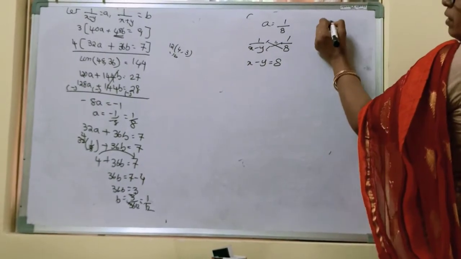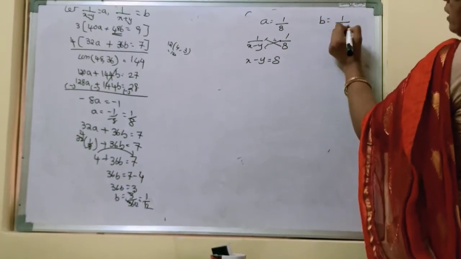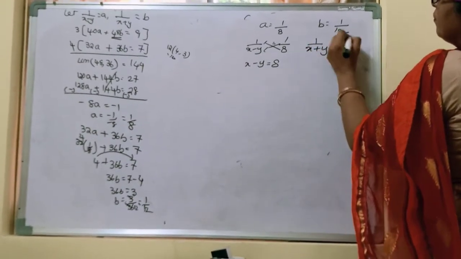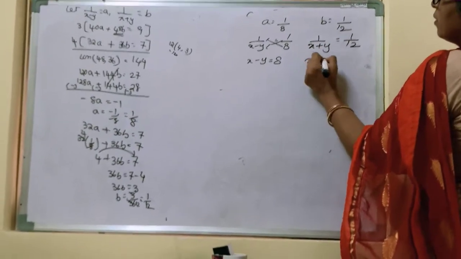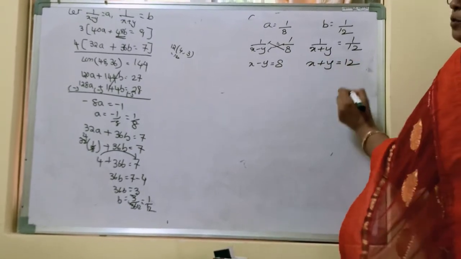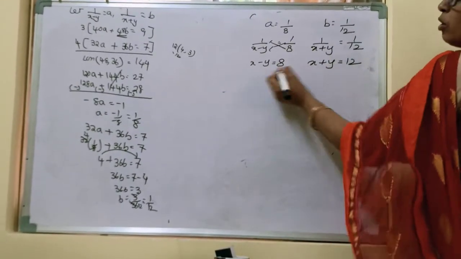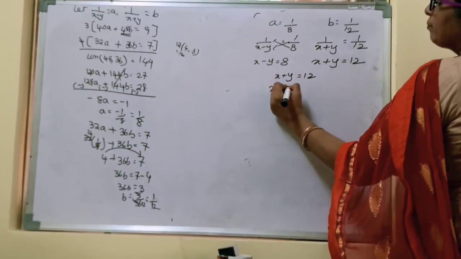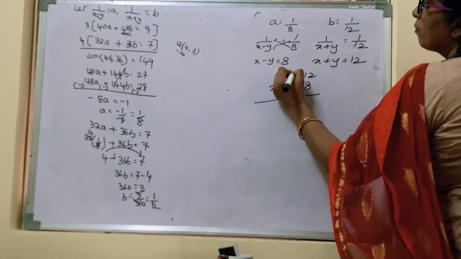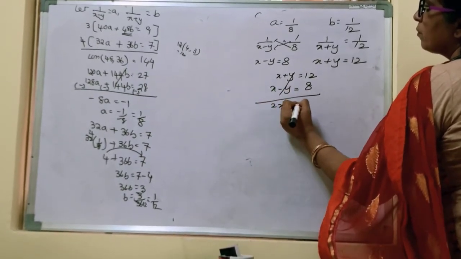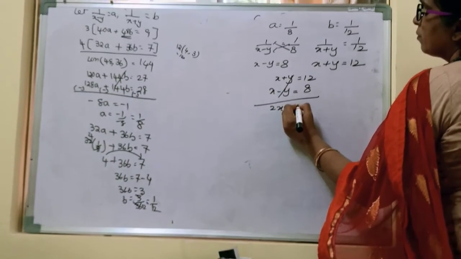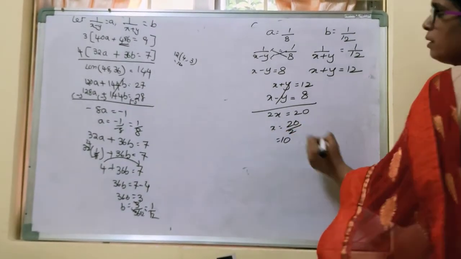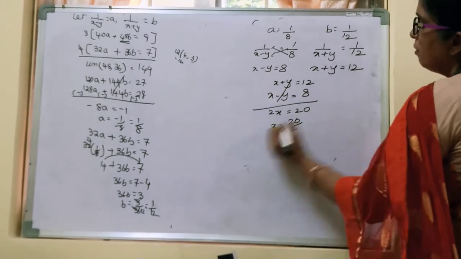And b we got equal to how much? 1 by x plus y equal to 1 by 12. So x plus y equal to 12. Elimination. So now we are going to solve these two equations. So x plus y equal to 12, x minus y equal to 8. Plus y, minus y cancel. 2x equals 20. x equal to 10. So let us get the value of y also.